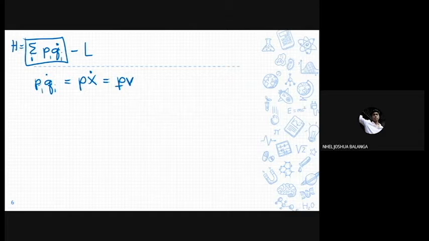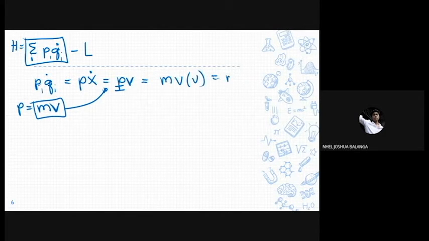We know that p is actually equal to the mass times the velocity of an object. So plugging in this equation to this equation, we can say that mv multiplied by v gives us mv squared. This looks familiar because it is essentially the kinetic energy of an object. We know that the kinetic energy is 1/2 mv squared. Therefore, p multiplied by the velocity, or mv squared, is also equal to twice the kinetic energy, 1/2 mv squared. So this first term is actually twice the KE.